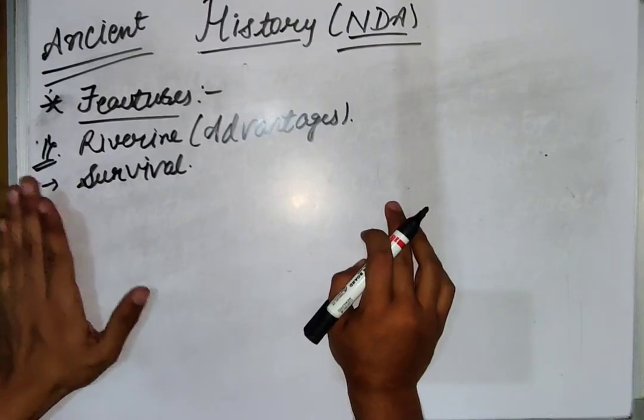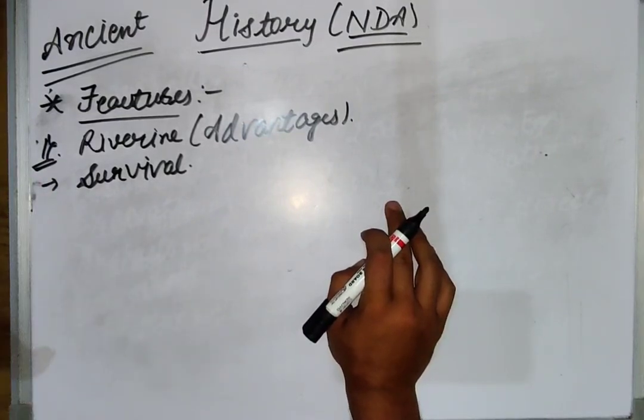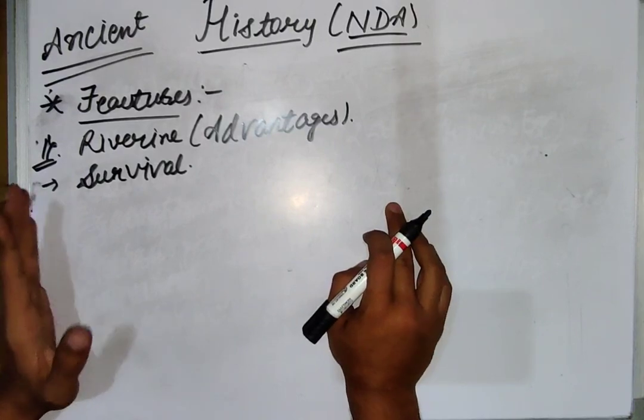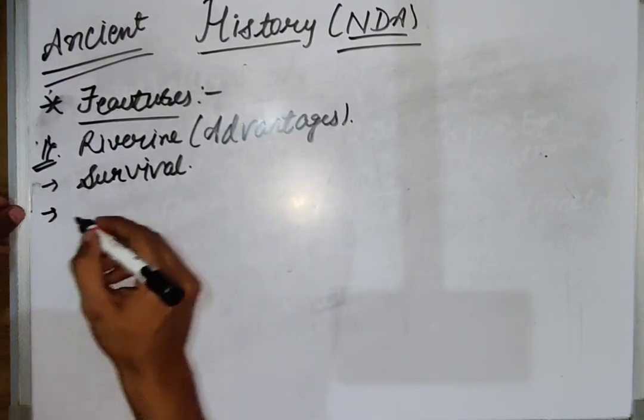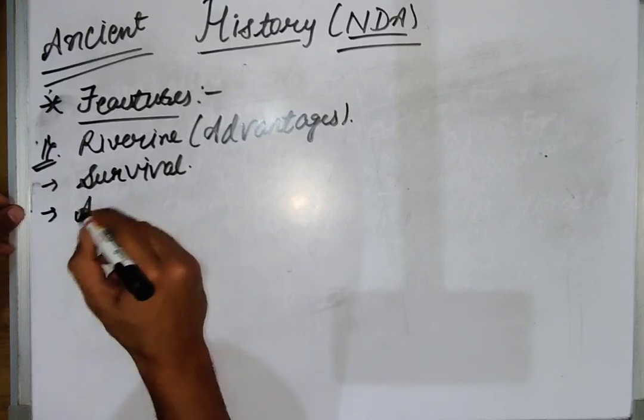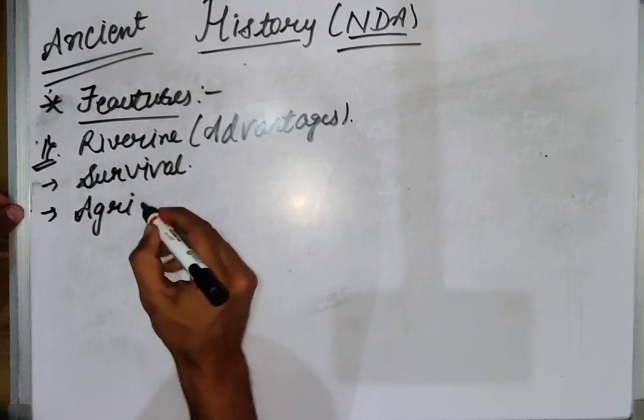Riverine system was very advantageous to the people's survival. Okay, the second point is agriculture. Agriculture was possible due to the riverine system.